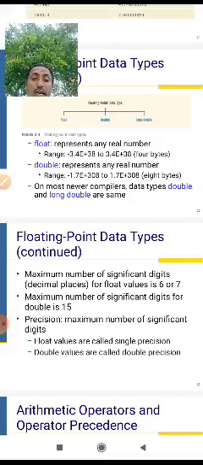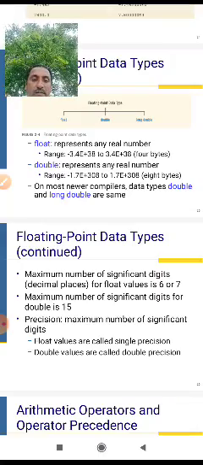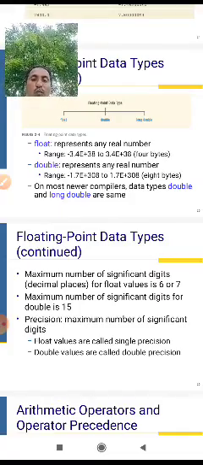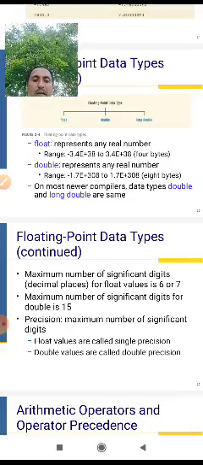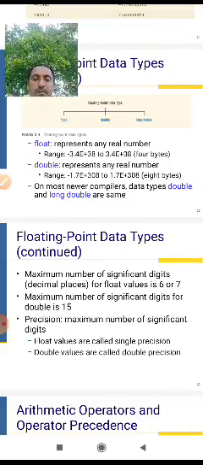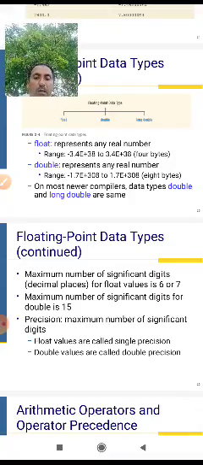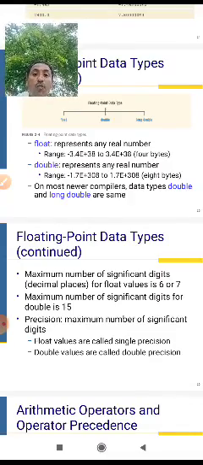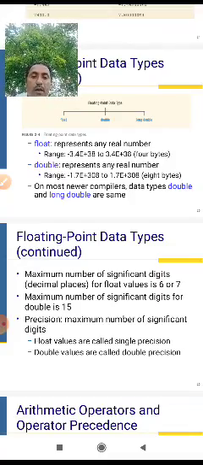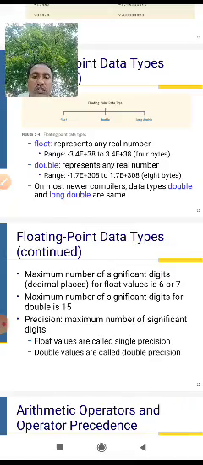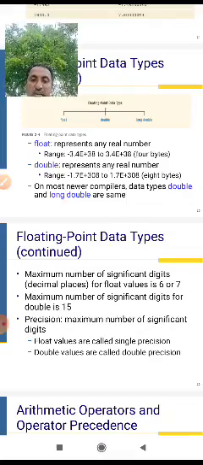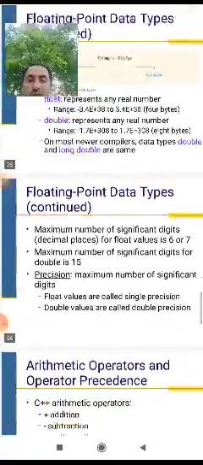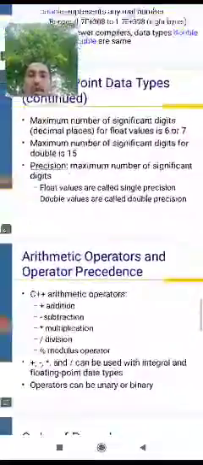This is the main point of floating point data types: the maximum number of significant digits for float and double.